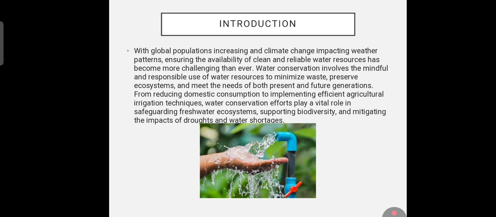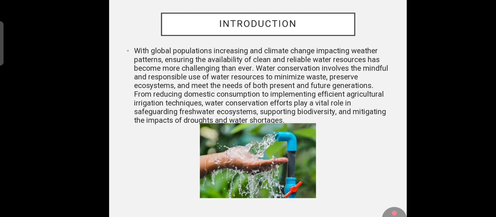Next, we are going to discuss the introduction. With global population increase and climate change impacting weather patterns, the availability of clean and reliable water resources has become more challenging than ever.